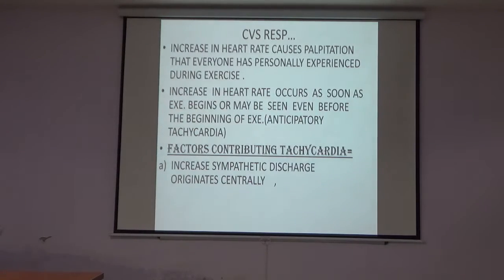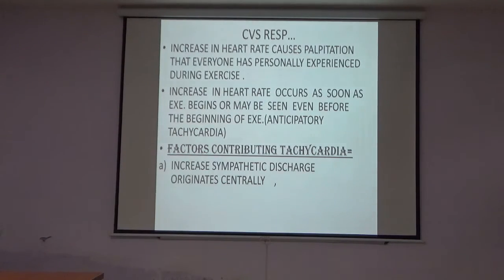Increase in the heart rate causes palpitation that everyone has personally experienced during the exercise. Increase in the heart rate occurs as soon as the exercise begins, or may be seen even before the beginning of the exercise. This increase in the pulse rate before the beginning of the exercise is known as anticipatory tachycardia.